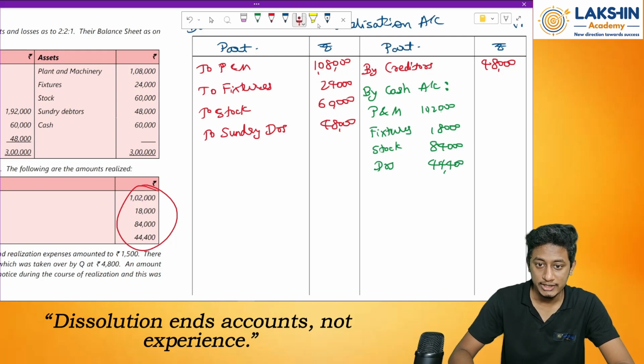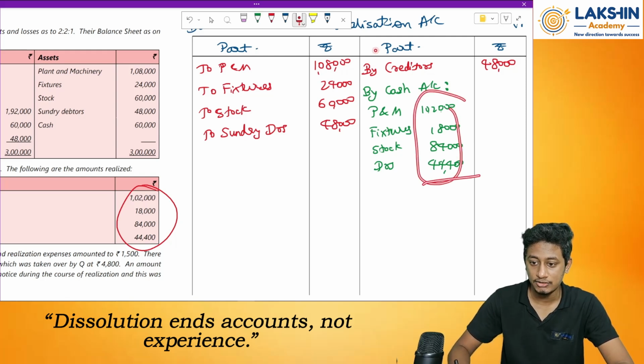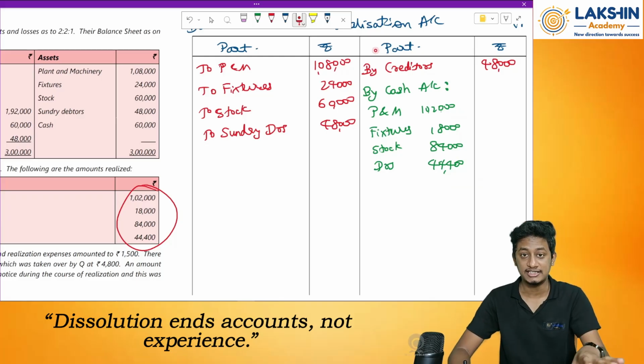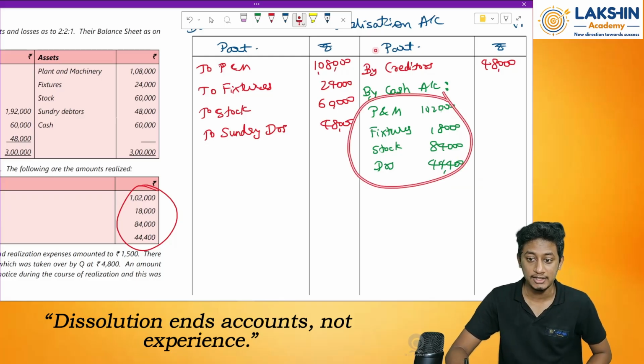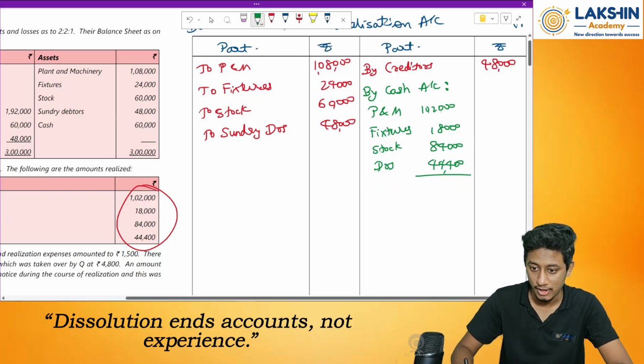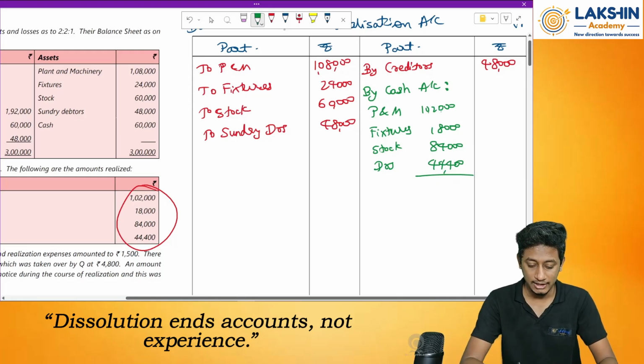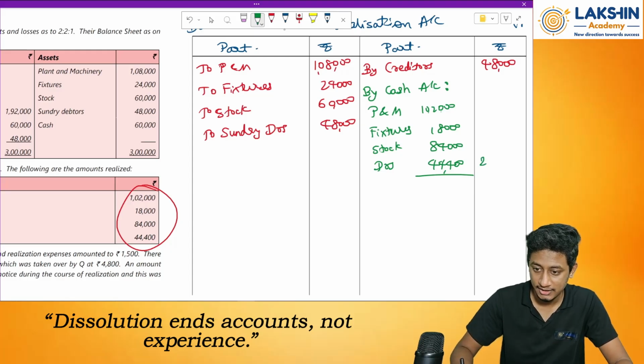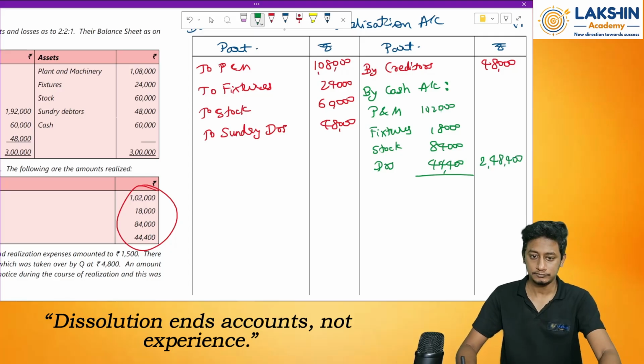See, what you can do in examination is you can just club this and write down the total amounts over here only. That also you can do, but for understanding and since this is the first question, I am solving it fully. Done? Okay. Now the total amounts. How much will this be? 1,02,000 plus 18,000 plus 84,000 plus 44,400. It is 2,48,400.